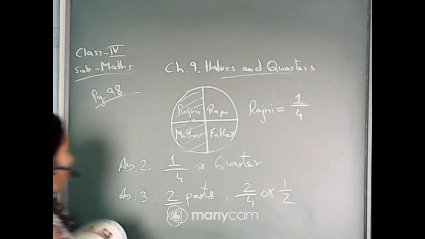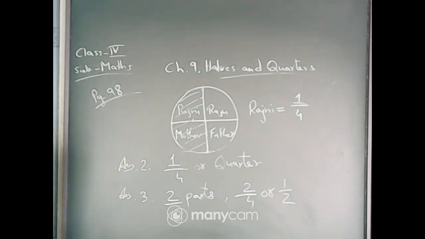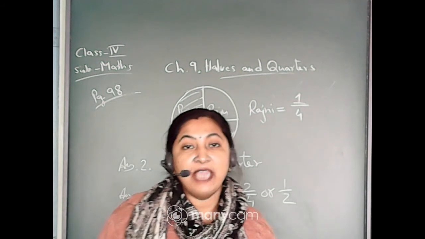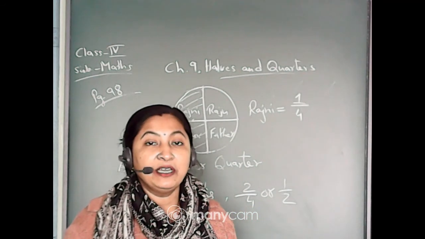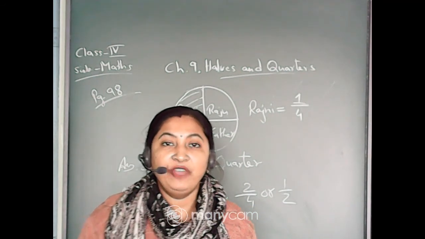When writing in fraction, it is 2 by 4 or 1 by 2 part Rajni has got, because her mother has shared her part with Rajni.